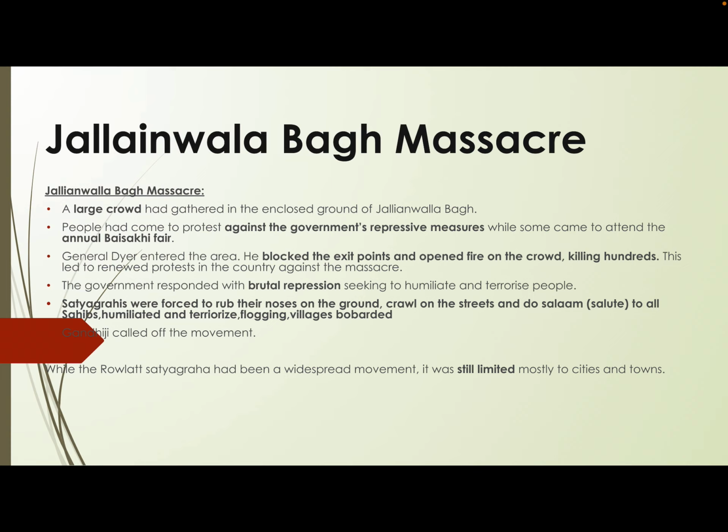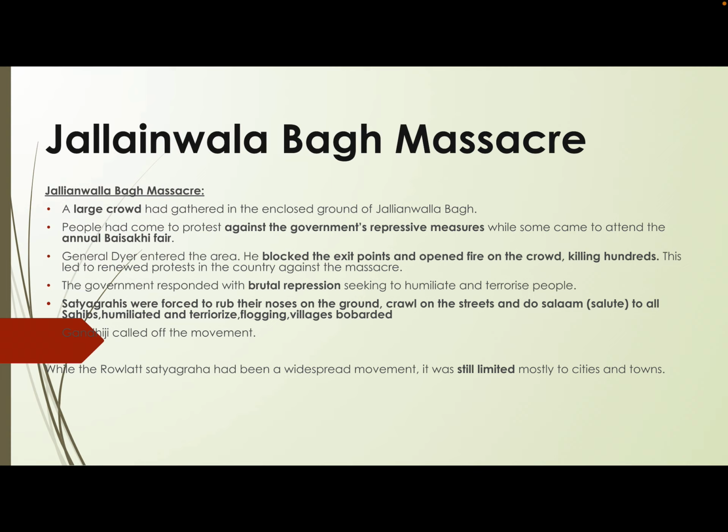So let us review what is given in this slide. The Jallianwala Bagh massacre took place at a gathering that was not allowed by the colonial government. People had gathered to agitate against the repressive policy of the government and also to participate in the annual Baisakhi fair.